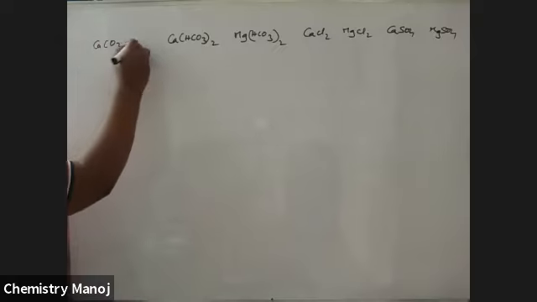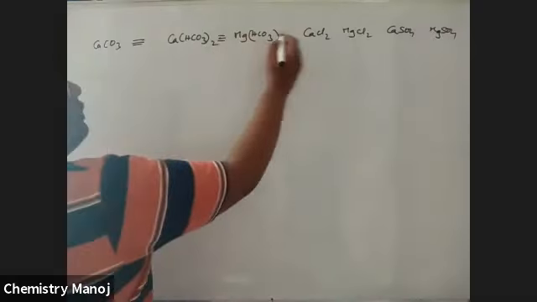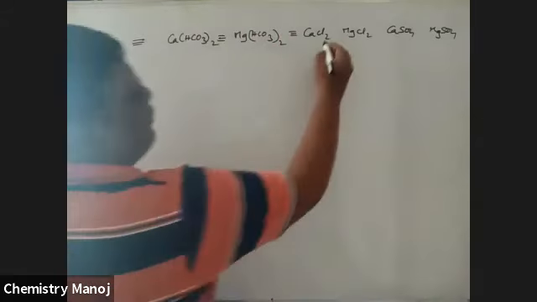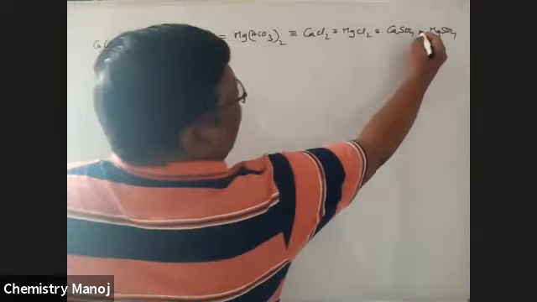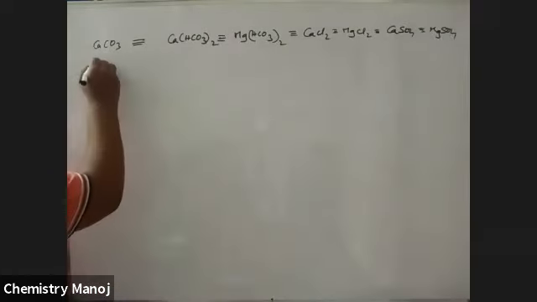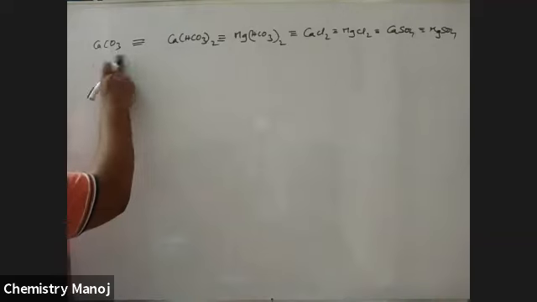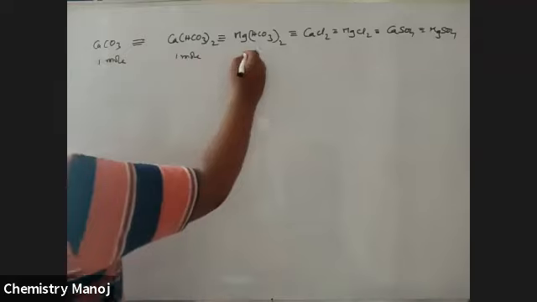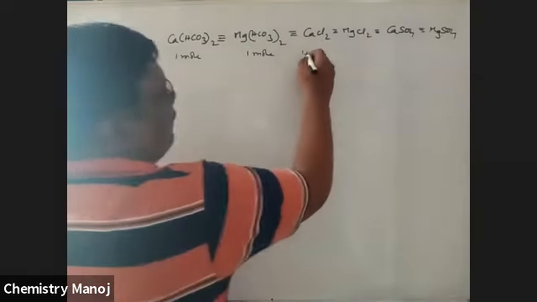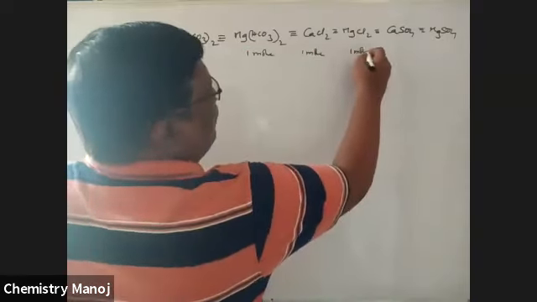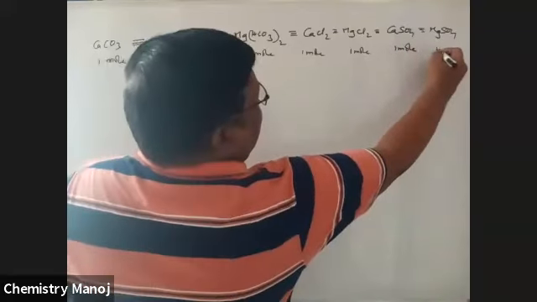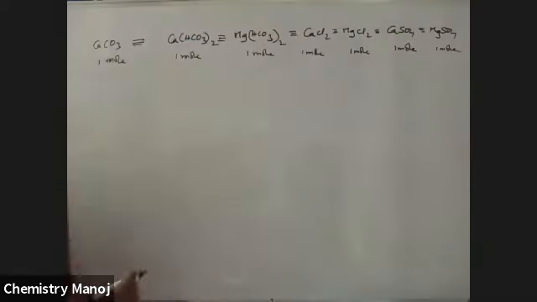All these are equivalents. We are taking equivalent cases, that is, consider 1 mole of each of these. 1 mole means their molecular weight.